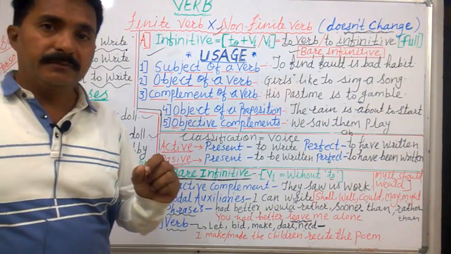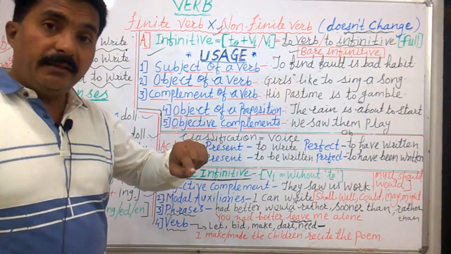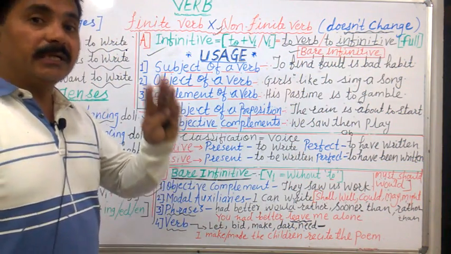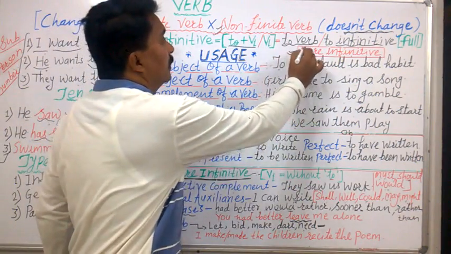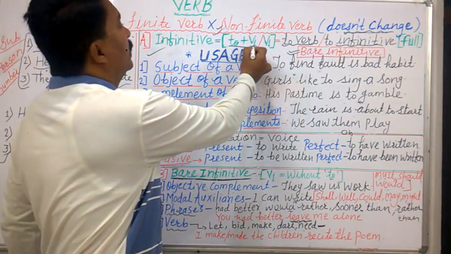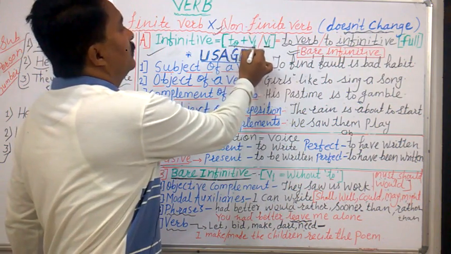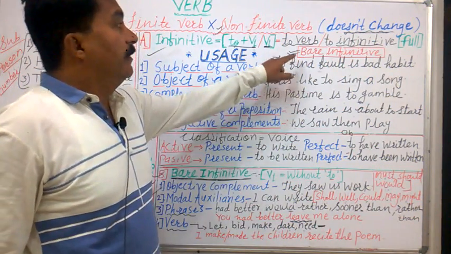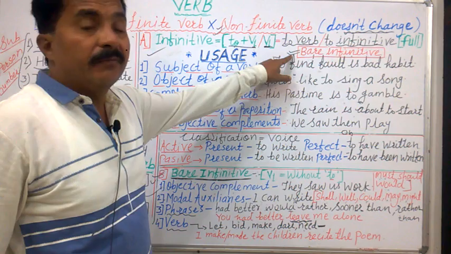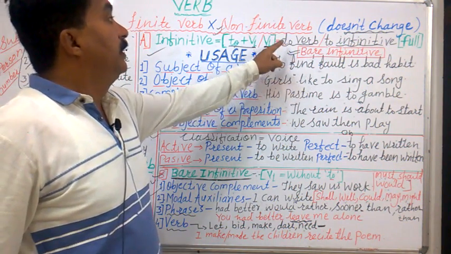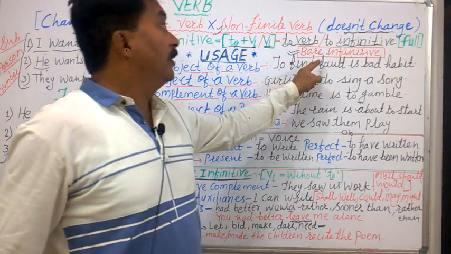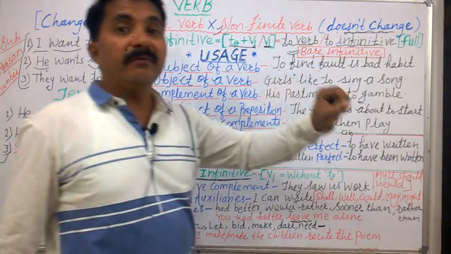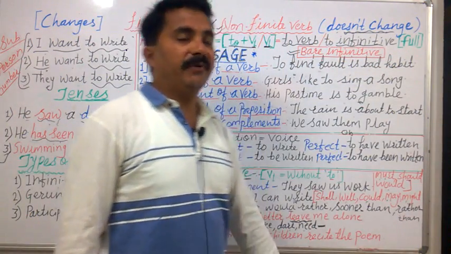So is it possible that the infinitive will be there but it doesn't come with to? Yes, it is possible. When infinitive doesn't come with to, it is called bare infinitive. Therefore, here I have written only V1 also. To plus V1, or only V1. Yes, it can come without to also. When it comes without to, it is called bare infinitive. And when it comes with to, to infinitive, the opposite of bare infinitive is full infinitive. Yes, the infinitive with to is also referred to as full infinitive.